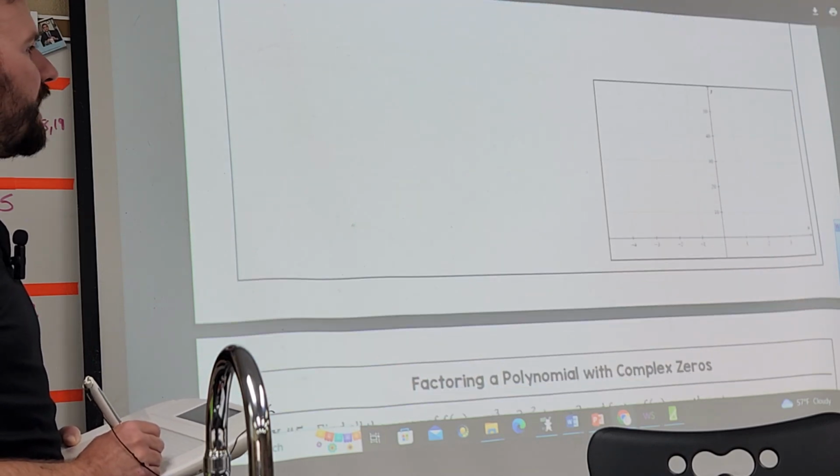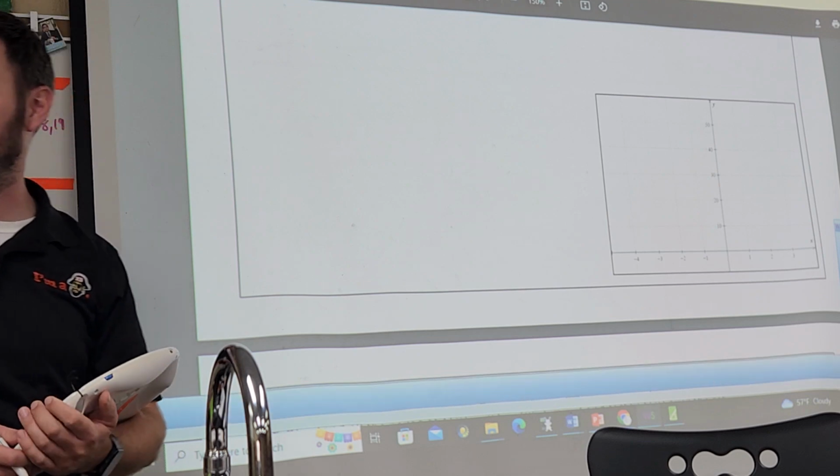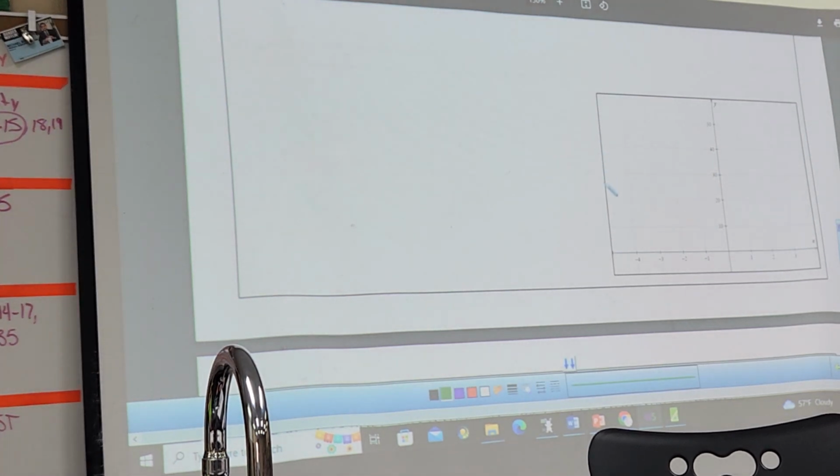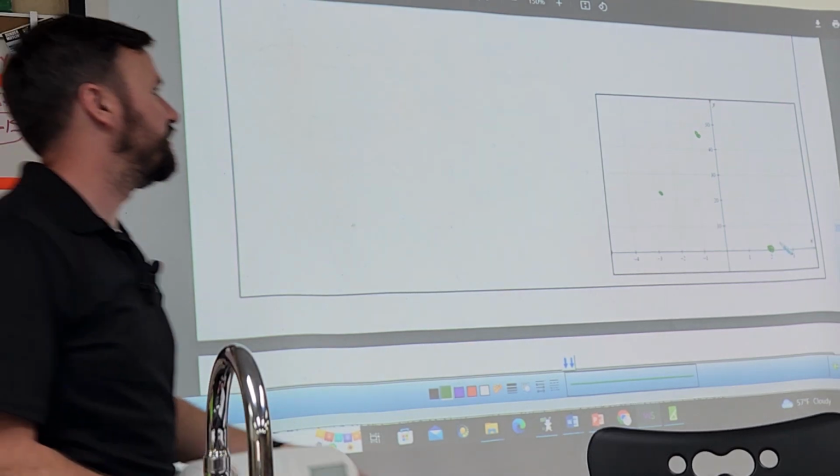So I'm going to graph that crazy equation that was just on the screen. Are you guys going to take my word for it? You guys can try it too. I'm just going to put some important points here. Right away though, do you guys see this window?